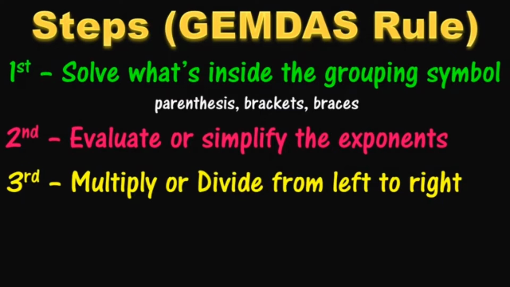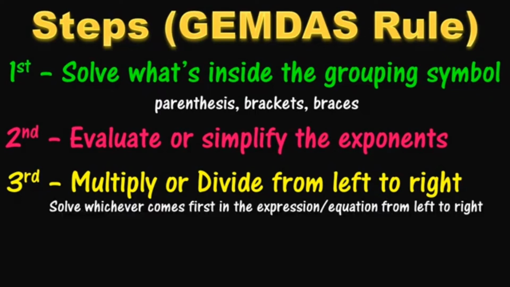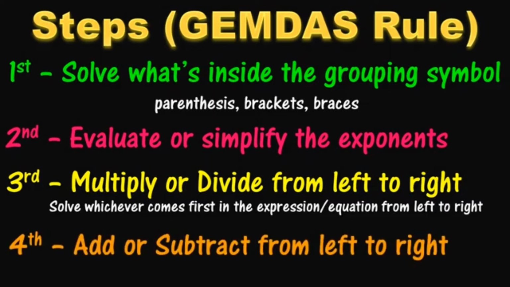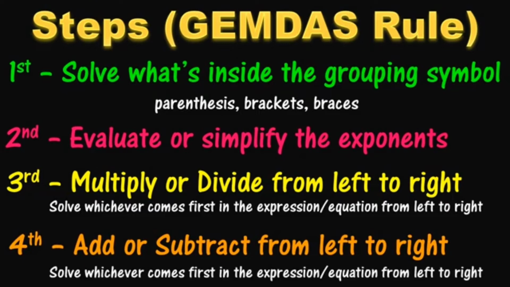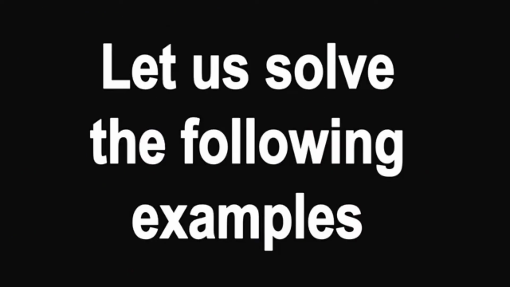Third, multiply or divide from left to right. If we say left to right, multiplication and division are of same priority, meaning we are going to solve whichever comes first in the expression or equation from left to right. Fourth, add or subtract from left to right. Again, if we say left to right, addition or subtraction are of same priority, meaning we are going to solve whichever comes first in the expression or equation from left to right. I hope you understand the steps in using the GEMDAS rule.